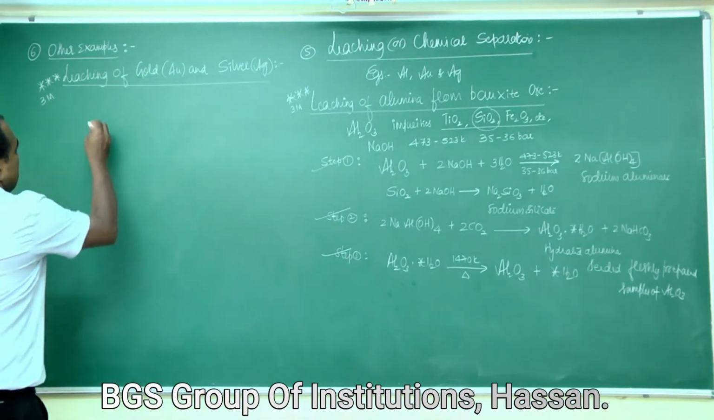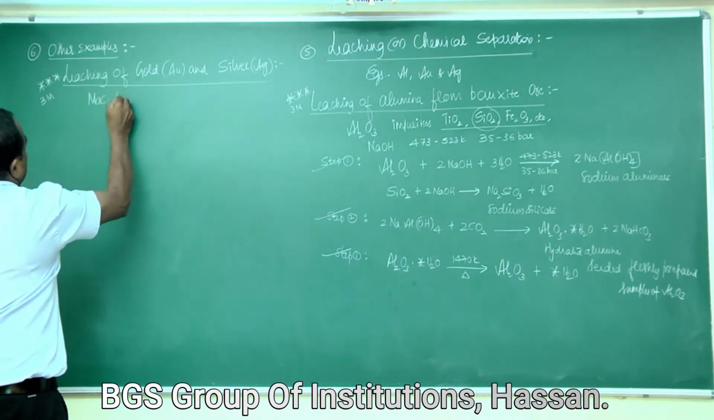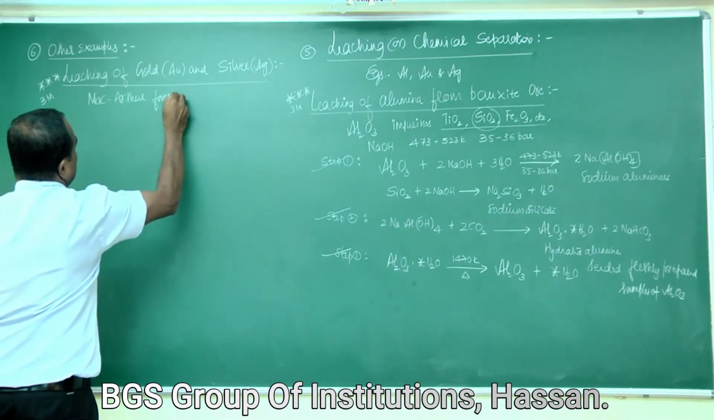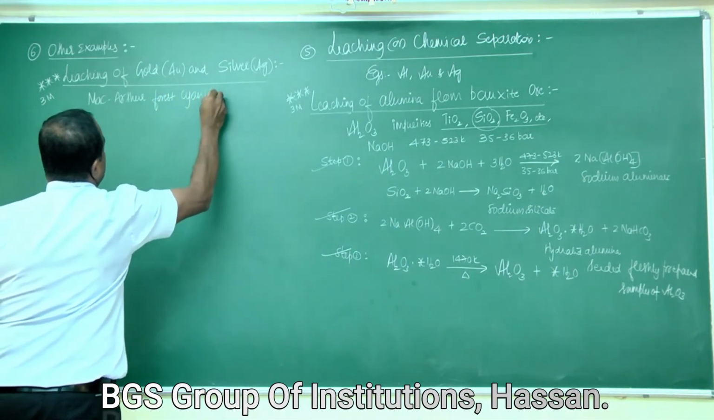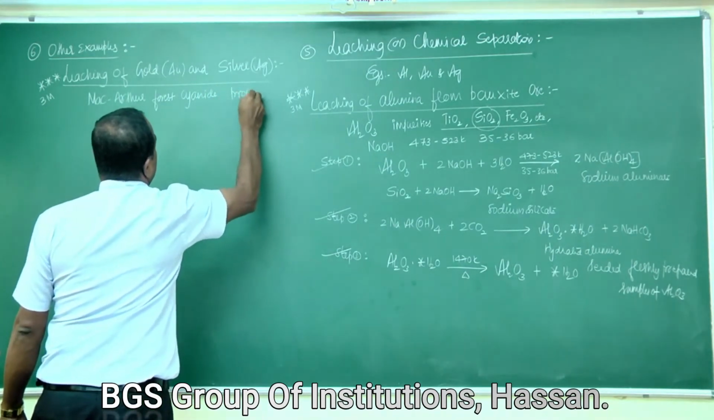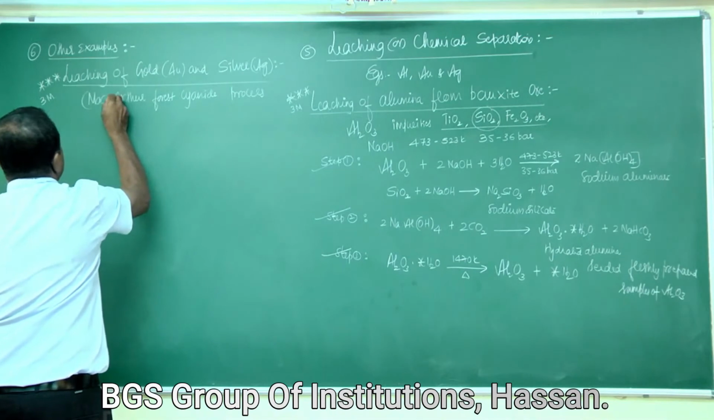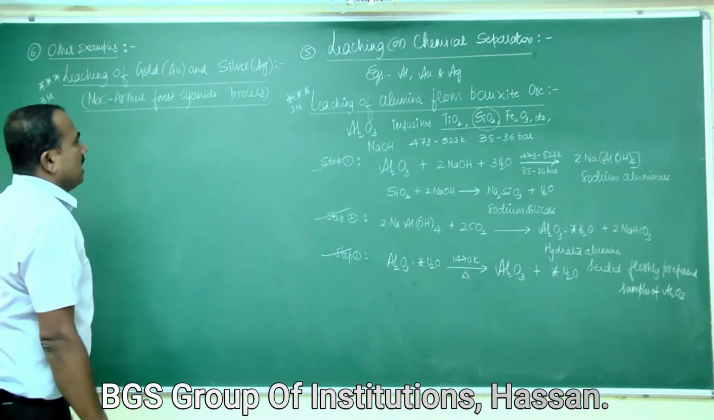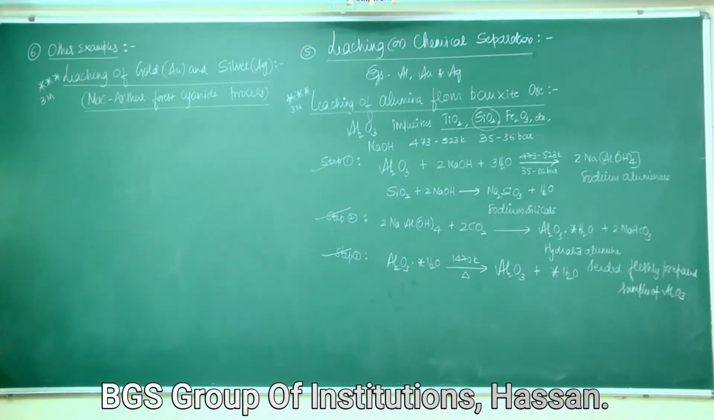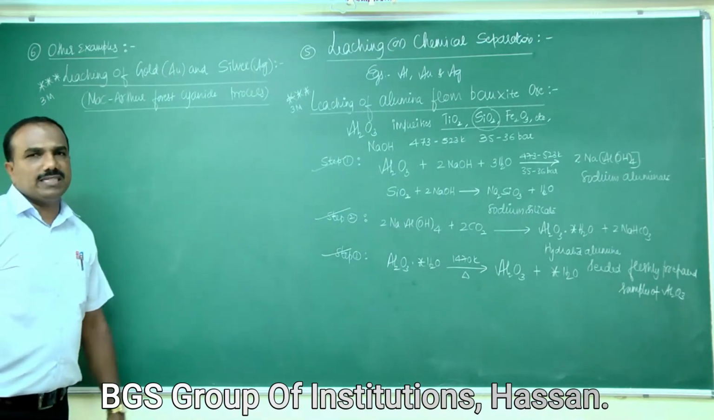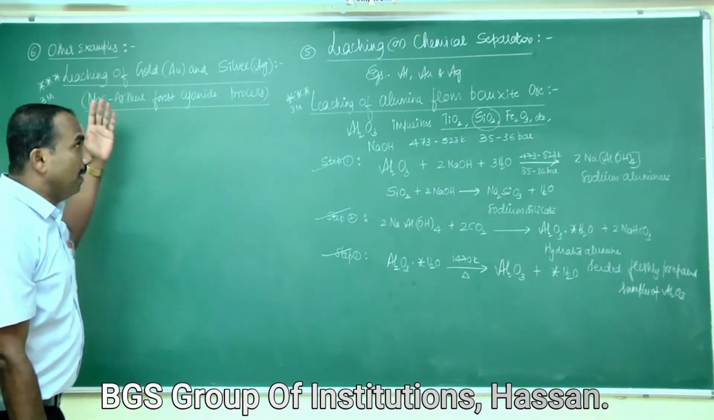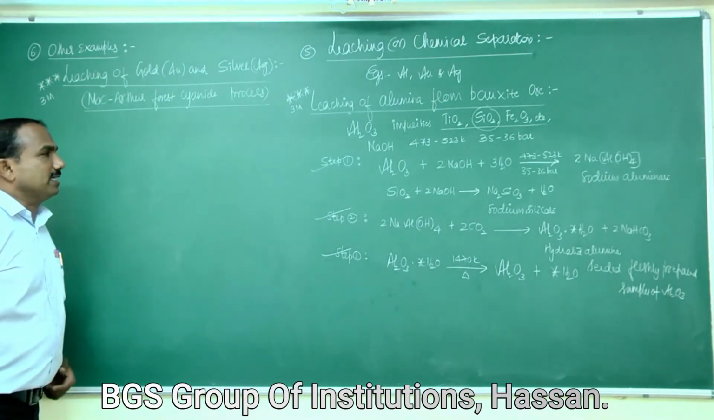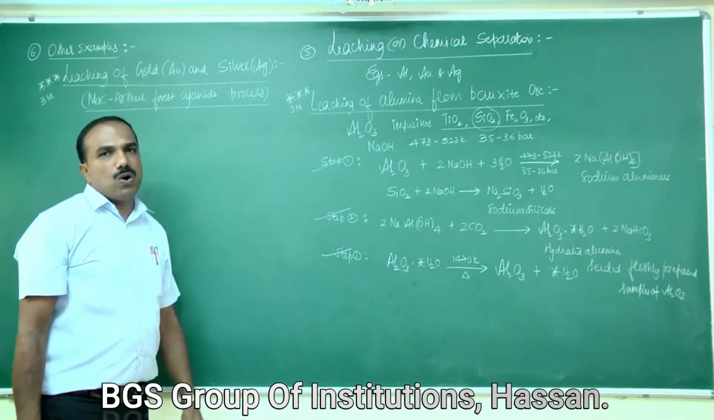This method is nothing but the MacArthur-Forrest cyanide process. Gold and silver can also be extracted by the leaching process or chemical separation. In this method, the ore of gold and silver